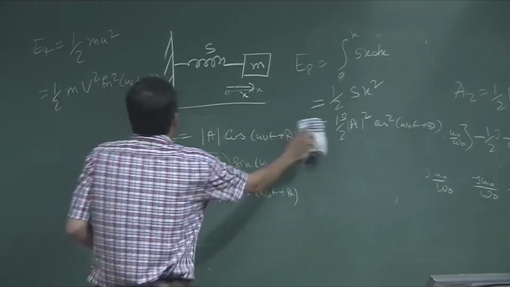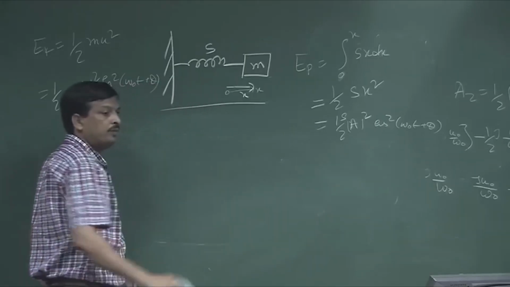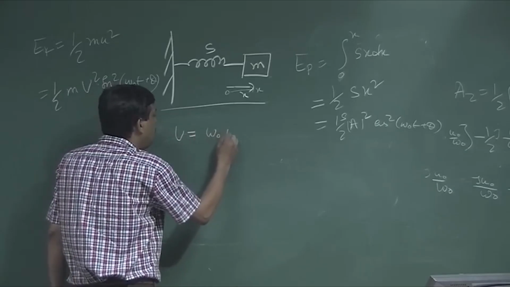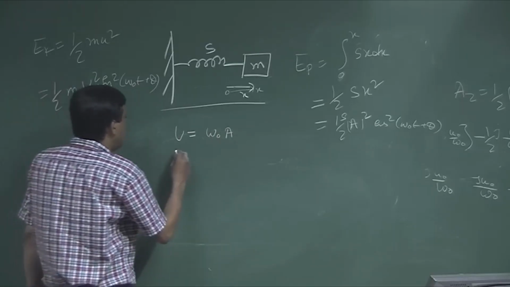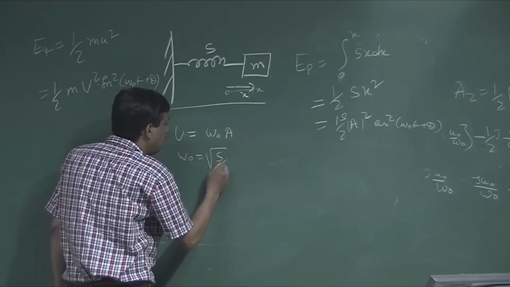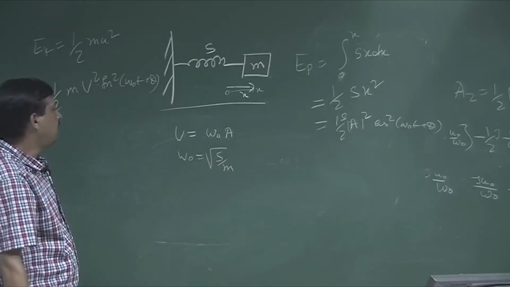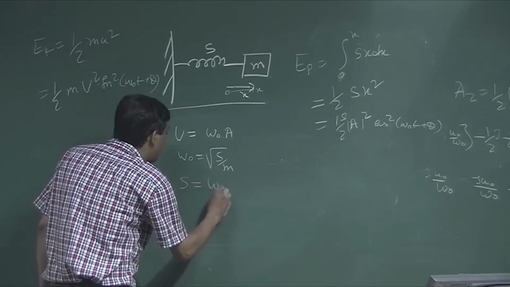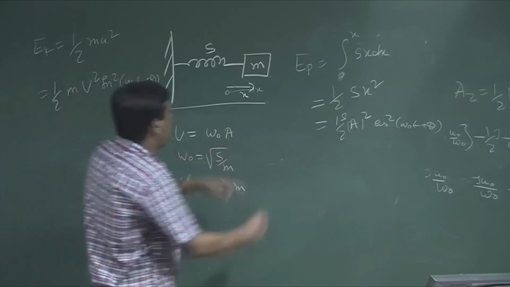Now, what are the conversions? What is capital U? Capital U is omega 0 into a. Now, what is omega 0? Omega 0 is the square root of s by m. Then s is omega 0 square into m. So I put that value in here.